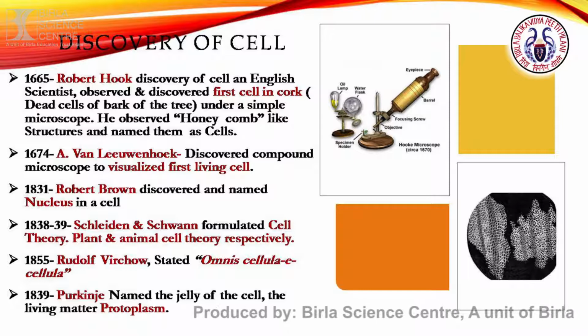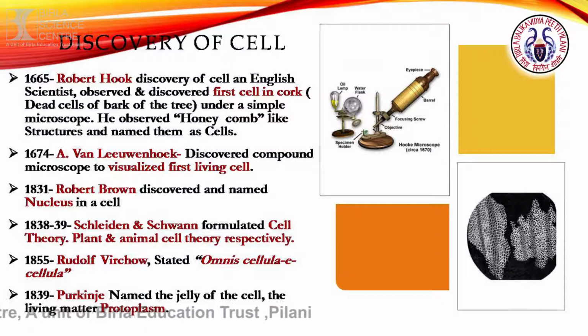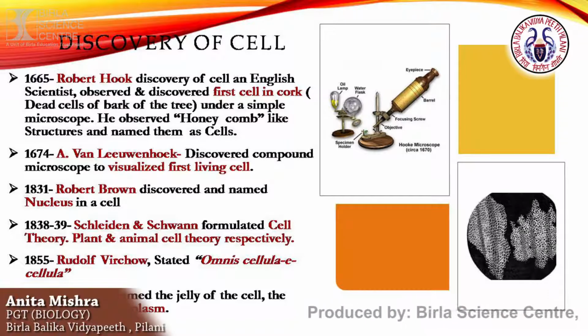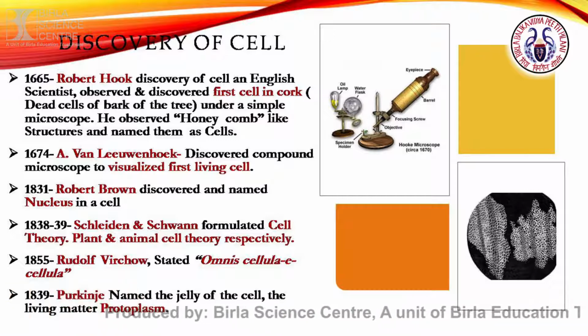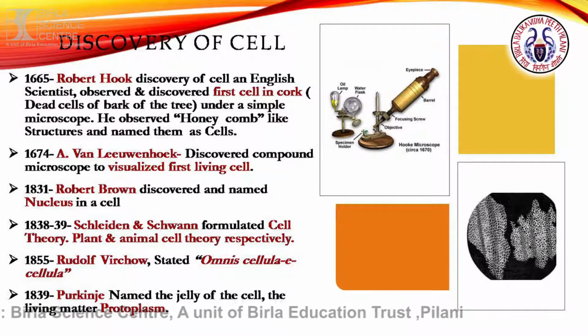Now, the next was 1674, again a landmark event which was undertaken by Anton von Leeuwenhoek. He discovered for the first time the compound microscope, a device by which the organisms could be visualized and their structures could be magnified and seen. And it was Leeuwenhoek for the first time who observed a live cell, a living cell. And then in 1831, it was Robert Brown who discovered and named the nucleus in the cell.